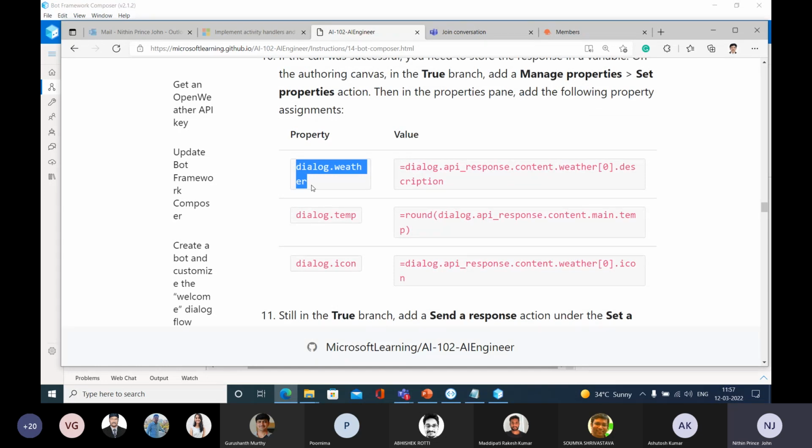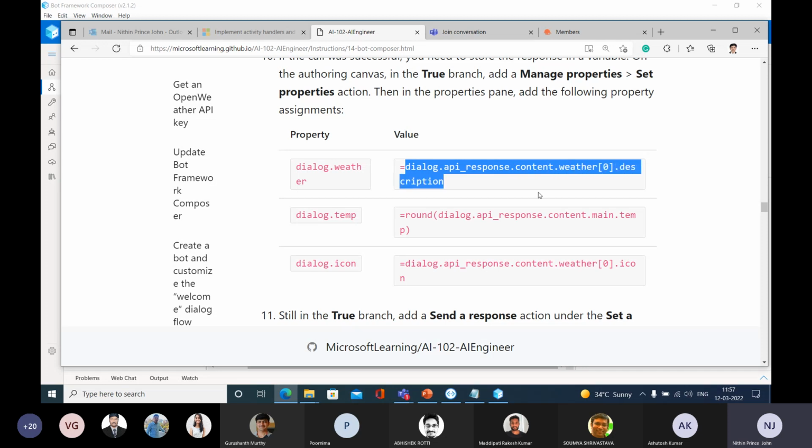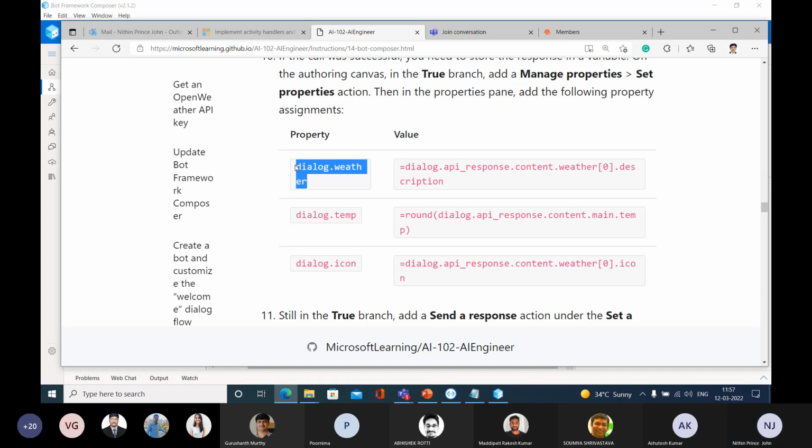In order to get the weather, the command that we need to give is dialog.api response dot content dot weather of 0 dot description. So we are going to get the corresponding weather description and assign that to the variable dialog.weather.